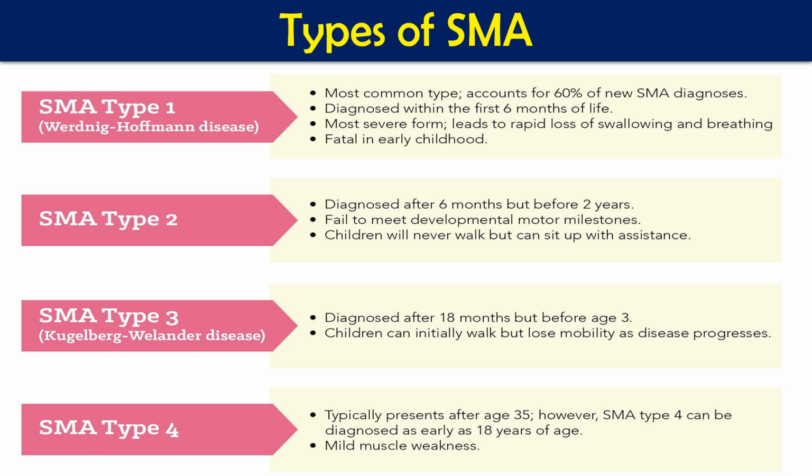They often have involuntary trembling, called tremors, where the muscles, fingers and limbs move continuously. The lifespan of an individual with spinal muscular atrophy type 2 varies, but many people with this condition live into their 20s and 30s also, but normally not very much. Then we have SMA type 3, which is called Kugelberg-Welander disease, that is diagnosed after 18 months but before the age of 3 years.